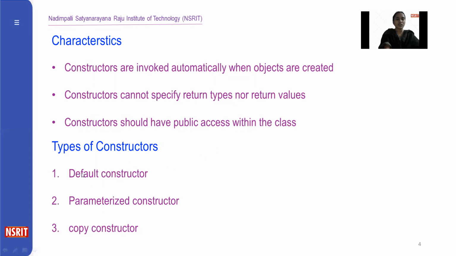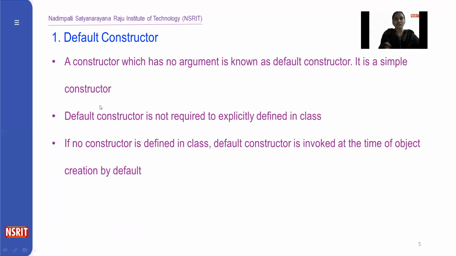These are the types of constructors. There are three types of constructors: the default constructor, the parameterized constructor, and the copy constructor. Coming to the default constructor, a constructor which has no arguments is known as the default constructor. It is a simple constructor.